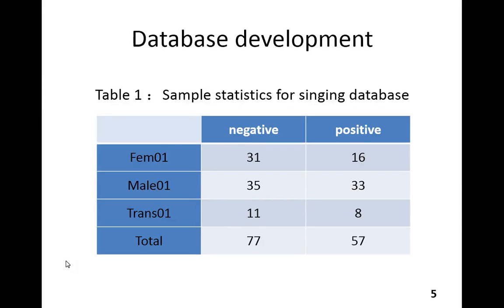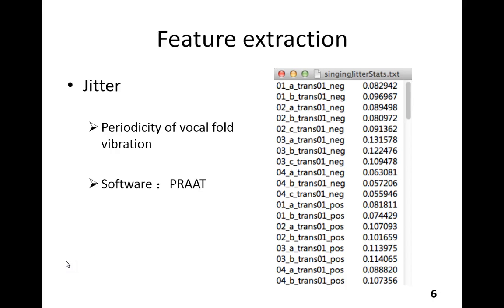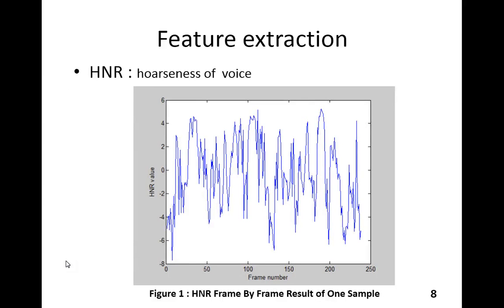Next is the harmonic to noise ratio. This is the hoarseness of voice. Here is a picture of the HNR result of one sample. You can see that the horizontal axis is the frame number, and the vertical axis is the corresponding HNR value of each frame.